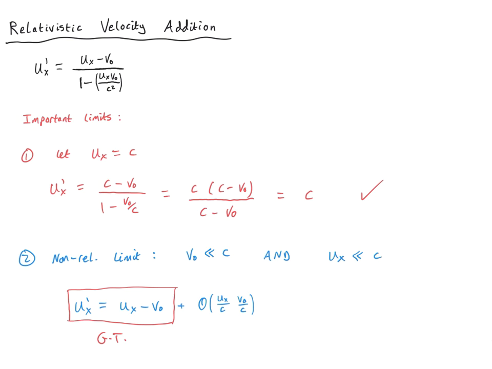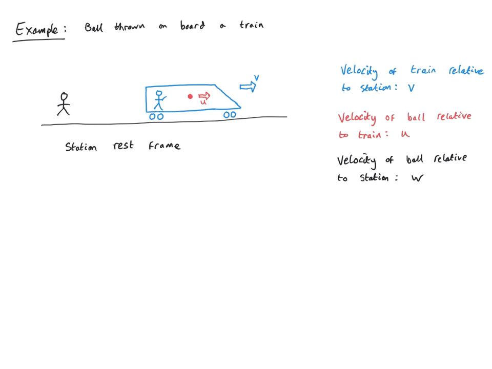So if by non-relativistic limit we mean the limit in which we recover classical Galilean or Newtonian physics, then indeed we need to consider both v0 much less than c as well as ux much less than c. So let's now consider the example of a ball thrown on board a moving train.